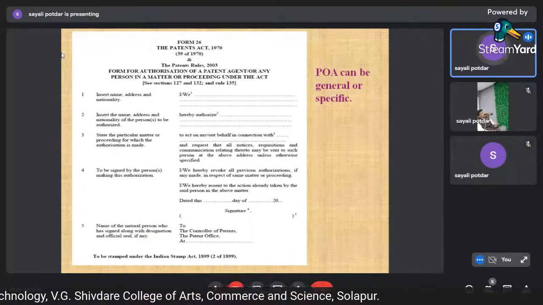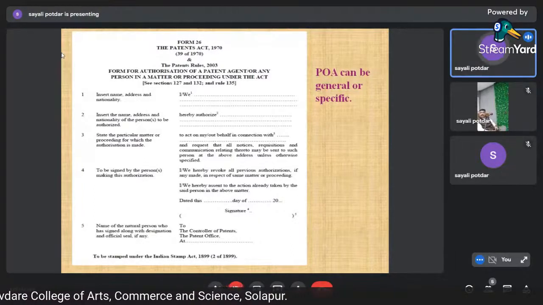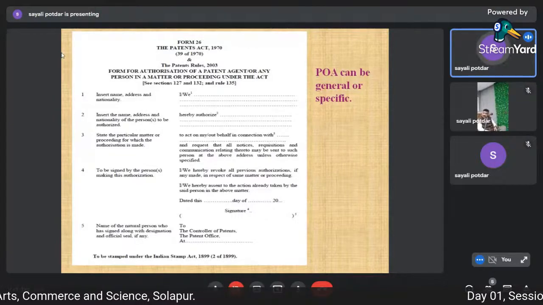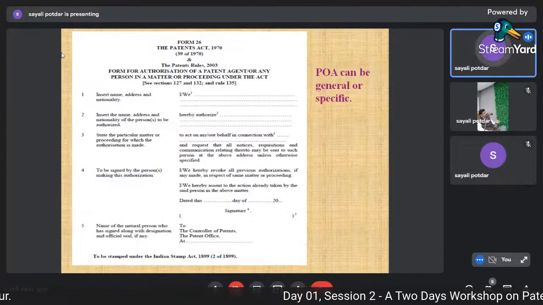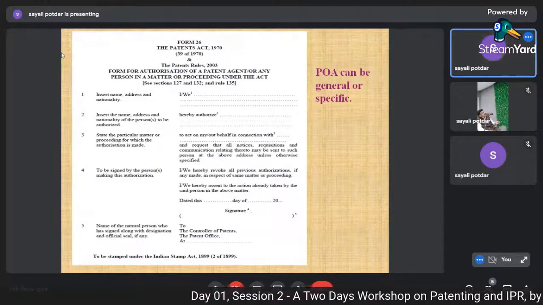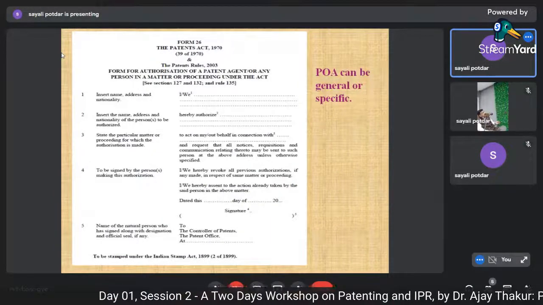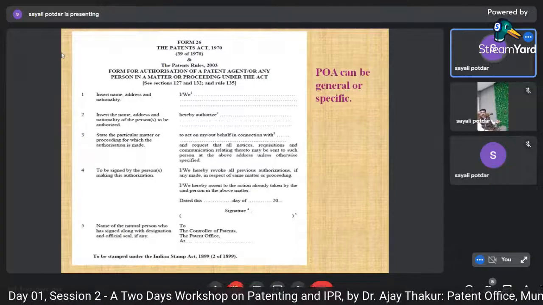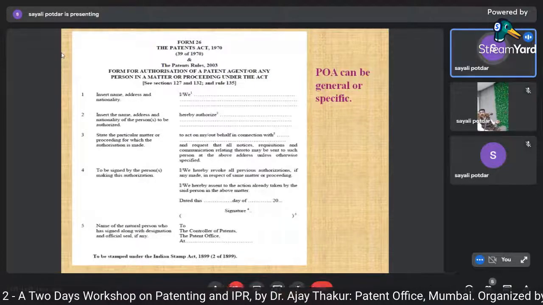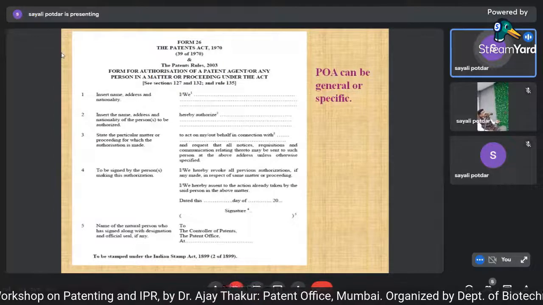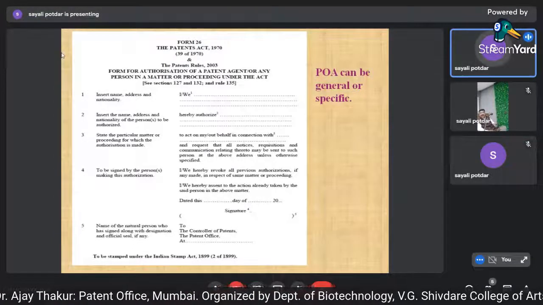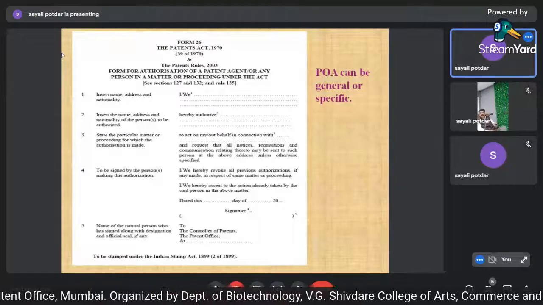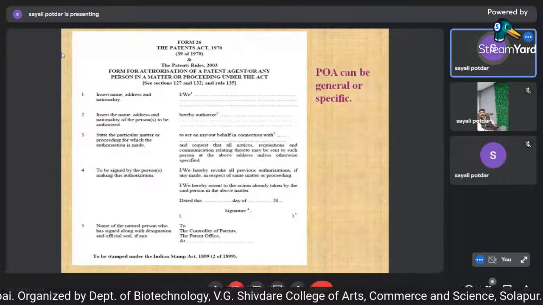Here, another form is form 26. If you are not proceeding with your applications independently and you want the help of some patent agent, here you can give them power of attorney for all the correspondence given by the patent office on behalf of you, for dealing with your case.